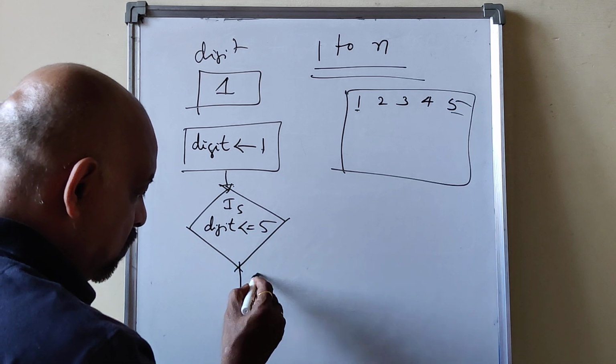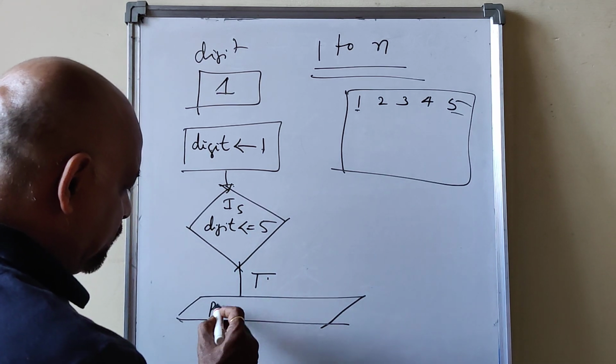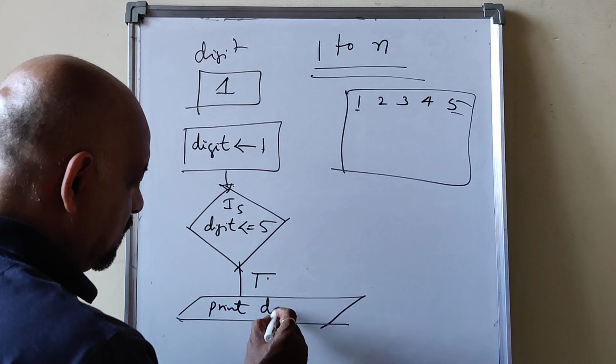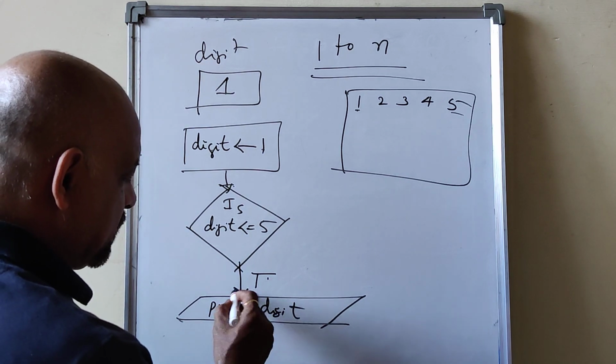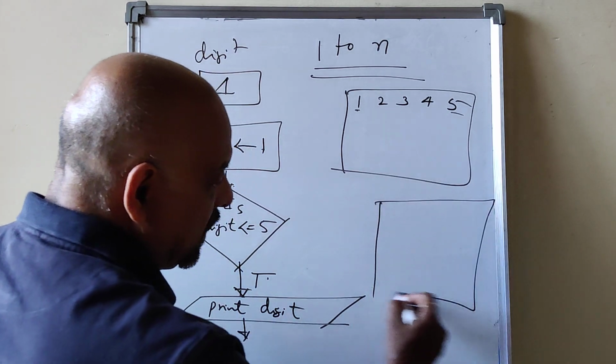Up to 5 I have to print. This 1 I will store in digit. Digit is a control variable which contains 1 now. If digit is less than or equal to 5 is true, then I will print this digit. What happens now? Suppose this is a monitor.